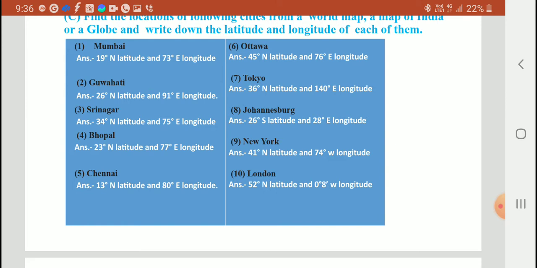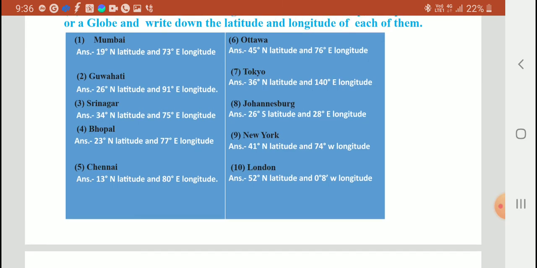Bhopal, 23 degree north latitude and 77 degree east longitude. Chennai, 13 degree north latitude and 80 degree east longitude. Ottawa, 45 degree north latitude and 76 degree west longitude. Tokyo, 36 degree north latitude and 140 degree east longitude. Johannesburg, 26 degrees south latitude and 28 degree east longitude.